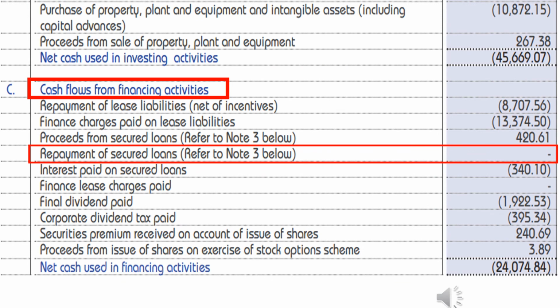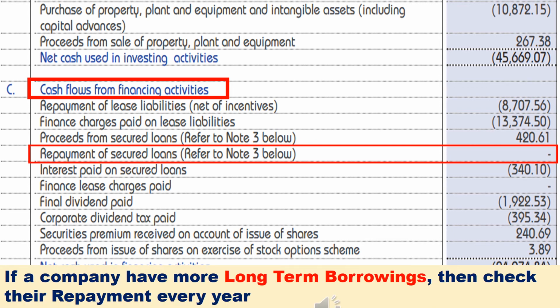In the cash flow statement, the third topic is cash flow from financing activities. Under this topic, first you have to check this term, repayment of secured loans. That is, how much loan amount a company has repaid to the bank. We can get that data from this term. If you invest in a company which has more long-term borrowings, then compulsorily you have to check this data every year. That is, you have to check whether that company regularly repays their loan every year.